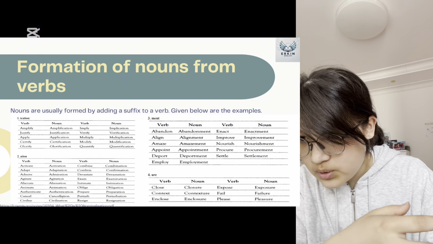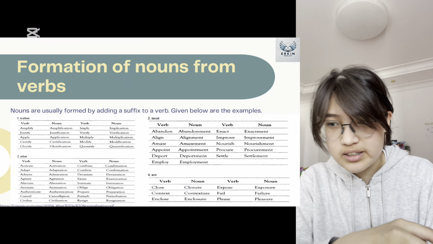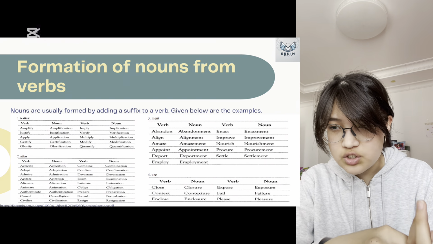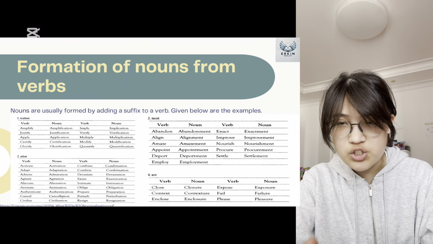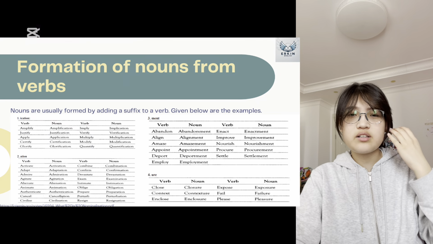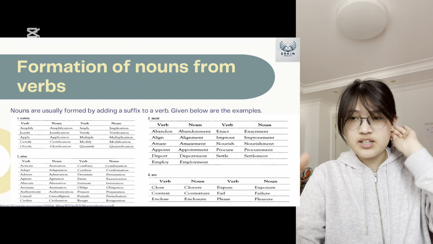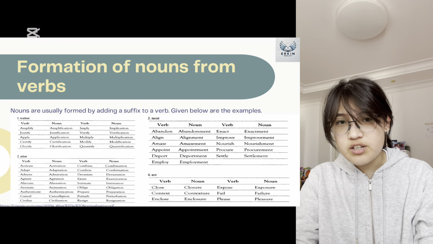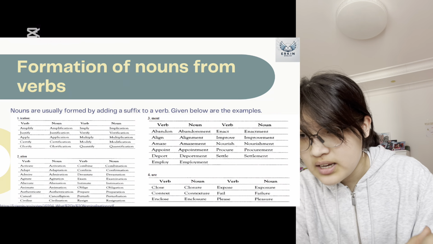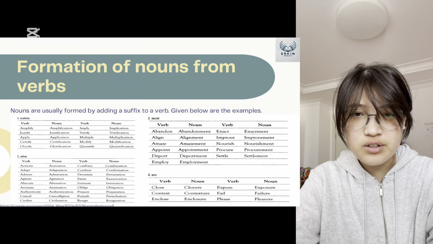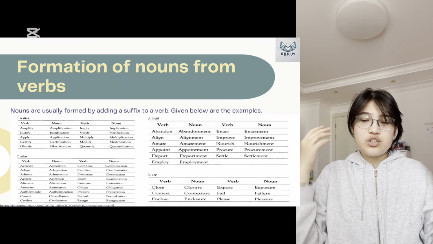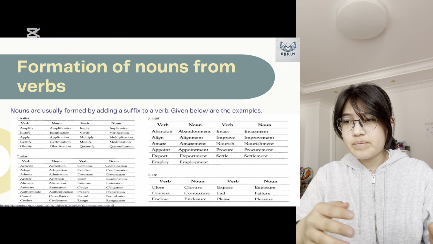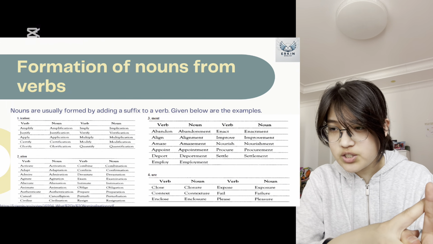Or we can also use the example of glorify. We can add ification and it will become glorification, which is a noun. So that is basically the premise of nominalization. But we also have several other suffixes, such as ation. We can take the example verb of adapt and add ation and it will become adaptation. Then we also have another suffix, which is ment.